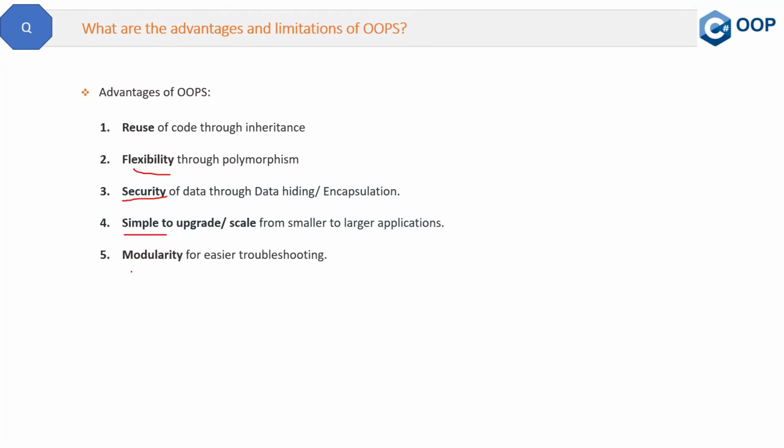Then next advantage is modularity. Modularity for easier troubleshooting. That means if you divide your application into separate classes, then you will easily identify that if any problem occurs, in which class that problem is, and the problem is easy to fix, because your application is divided into small applications. So these are some of the main advantages of OOPs.